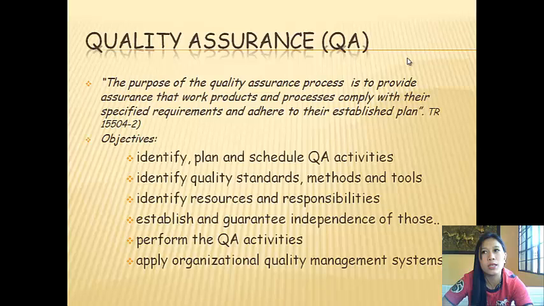The third is identify resources and responsibilities. The fourth, to establish and guarantee independence of those. The fifth is perform the QA activities, and the last is apply organizational quality management systems.